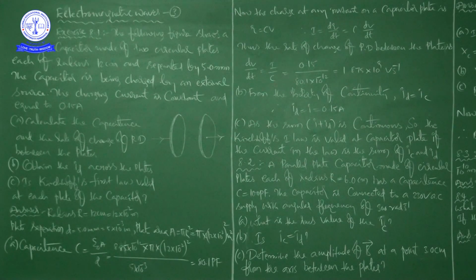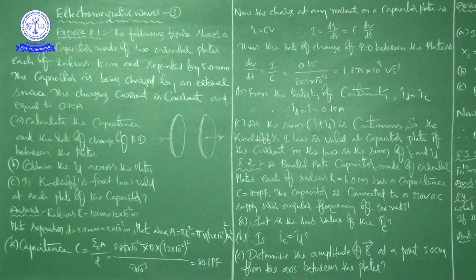Next, C. As the sum I plus ID is continuous, so the Kirchhoff first law is valid at capacitor plate if the current in the law is the sum of IC and ID. So what is he saying here? The question is whether Kirchhoff first law is valid at each plate of the capacitor. What he is saying is, as the sum I plus ID is continuous, the Kirchhoff first law is valid at the capacitor plate if the current in the law is the sum of IC and ID.